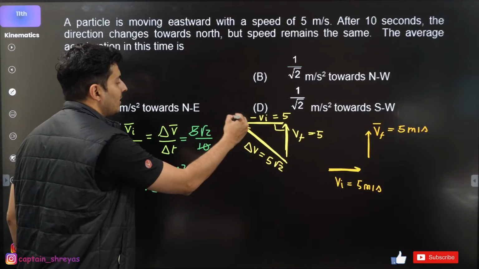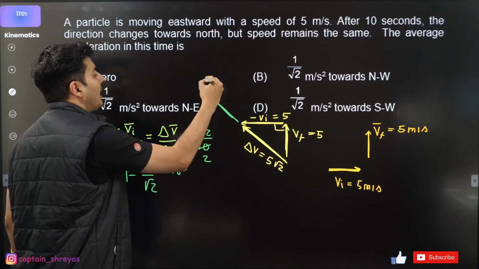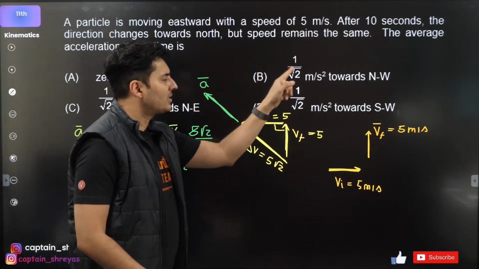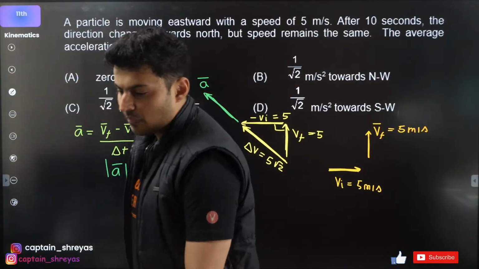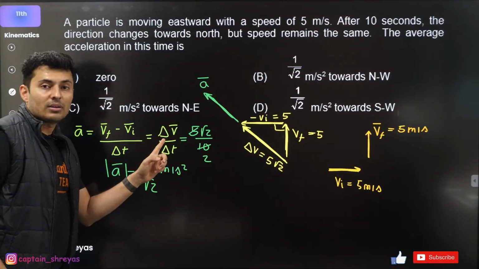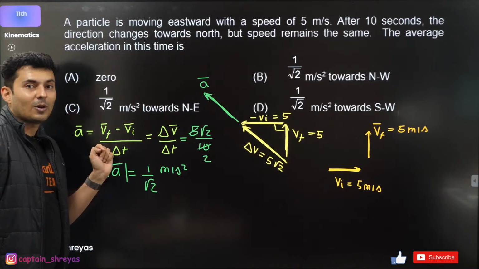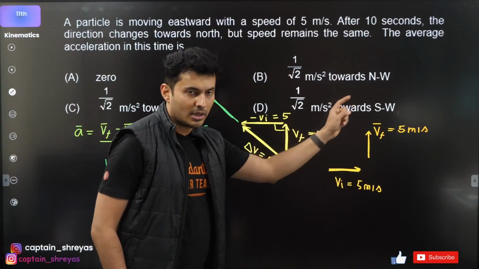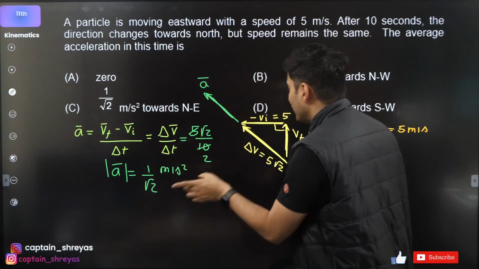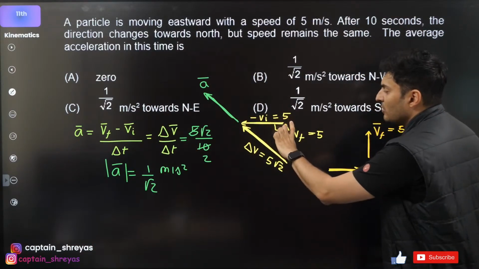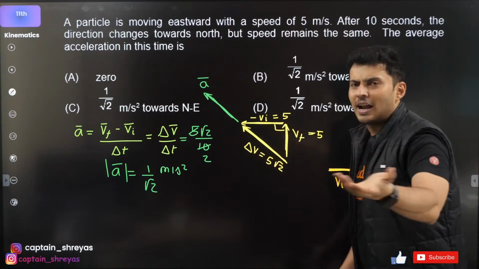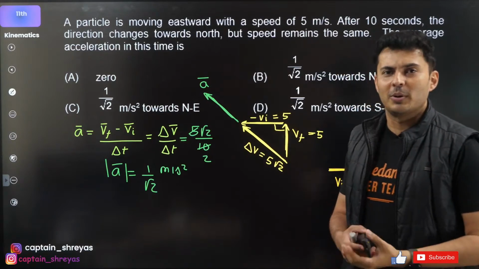So whatever is the direction of the change in velocity, that is also the direction of the acceleration. This is north, this is west. So northwest, option B. Yep. Why did I take the opposite direction? Look at the definition of change in velocity: final minus initial velocity. Final velocity is this way, initial velocity is this way. So negative of initial will be this way. So I will take that negative vector with this positive vector, that is vector subtraction, and I will find the resultant using triangle law, parallelogram law, whatever law you want to use.